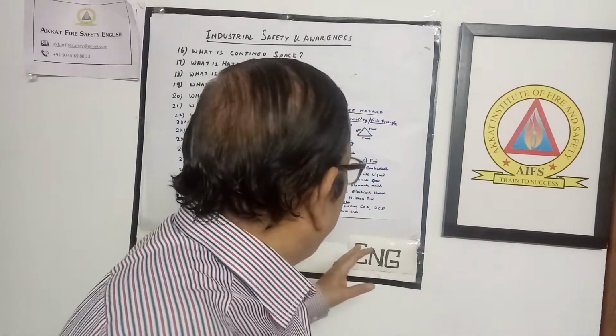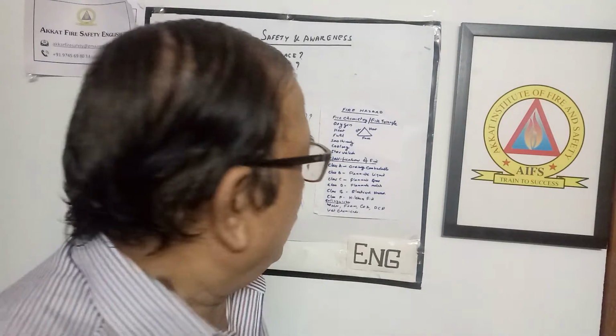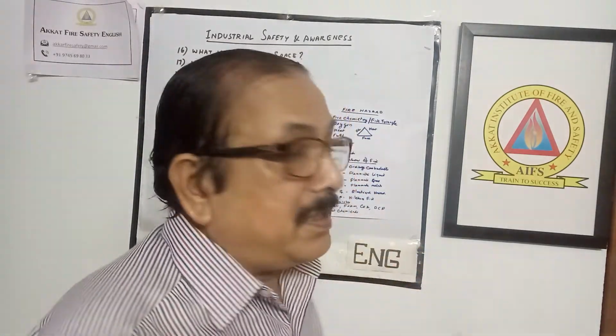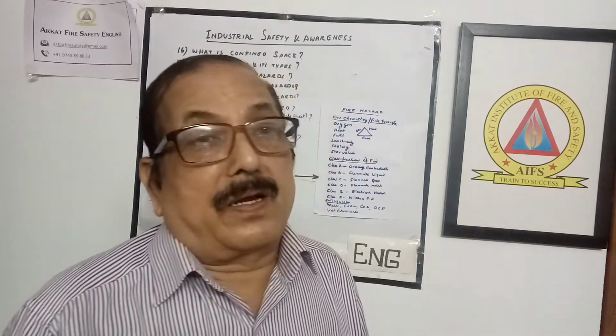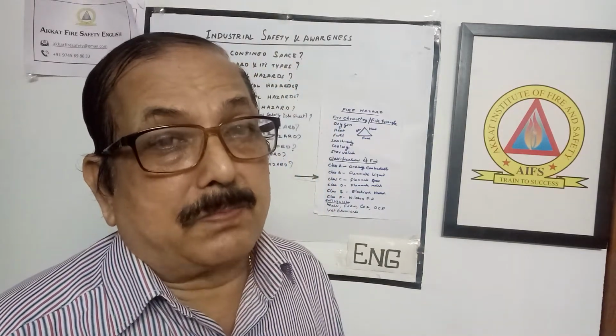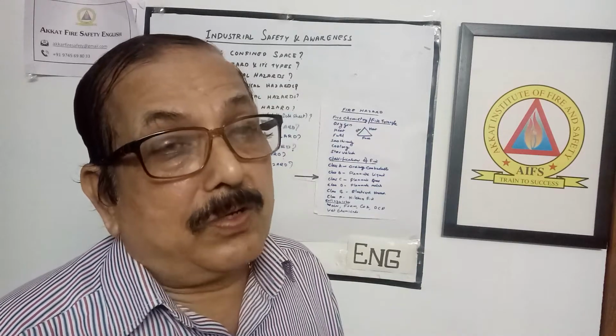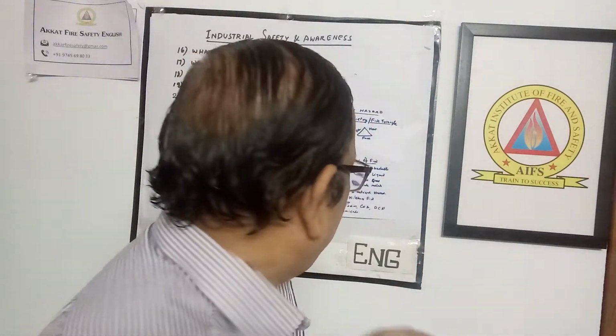And Class D is flammable metals like sodium, magnesium, potassium. That is a flammable or combustible type of metals. Then Class E is electrical hazard. Previously it was electrical fire. Now it is known as electrical hazard. Why? Because this electrical fire consists of either Class A, Class B or Class C. There is no special category of electrical fire. So that's why Class E is known as electrical hazard only.